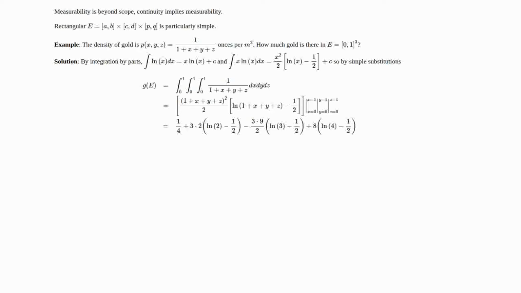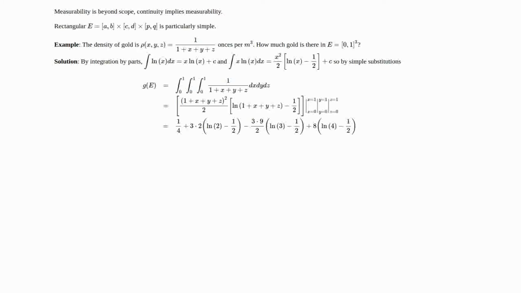Now, when 2 of the x, y, and z are 0 and 1 is 1, then we'll have 3 of those terms, because there's 3 possibilities of which could be 1. And then the (1 plus x plus y plus z) squared becomes 1 plus 1 squared over 2, which is 2. So we'll have 3 terms times 2. Now we just have to evaluate what's in there, and it's going to be ln 2 because 1 of x, y, and z is 1, and then minus 1/2.